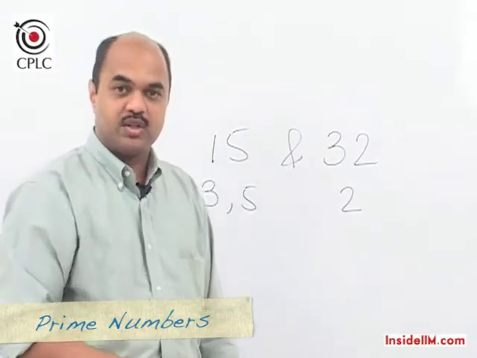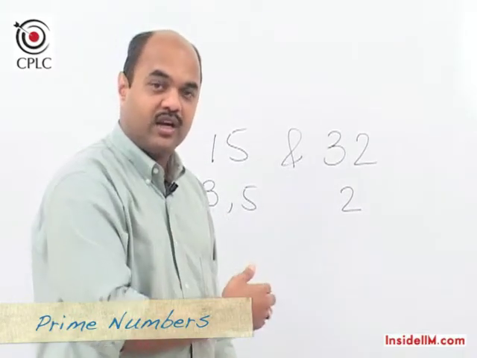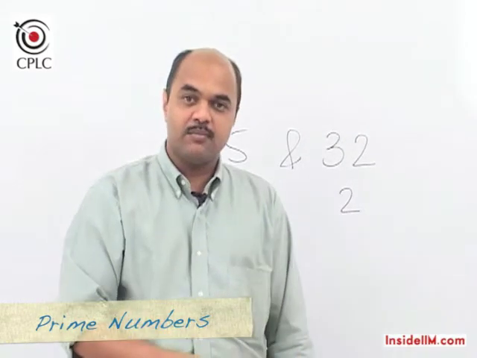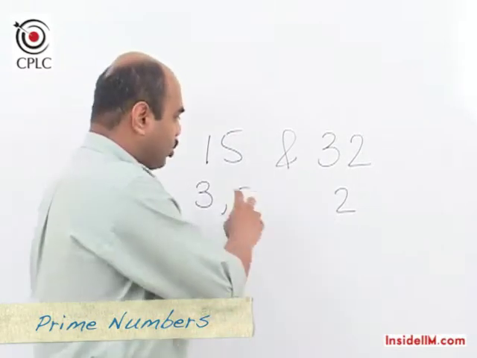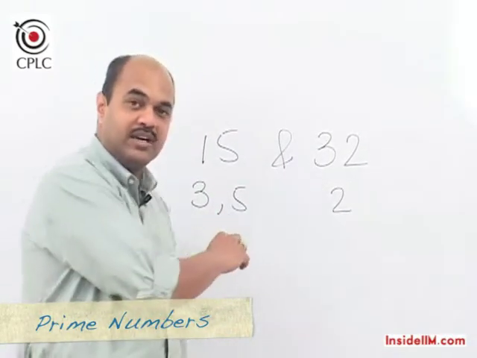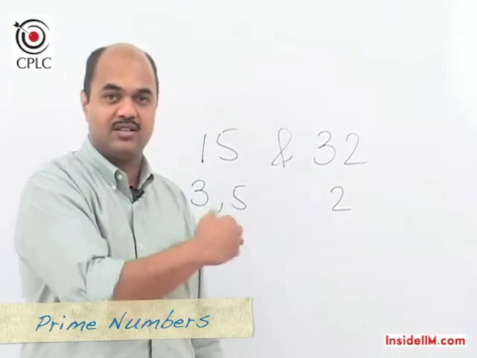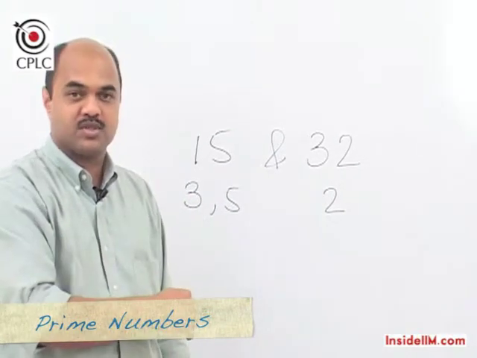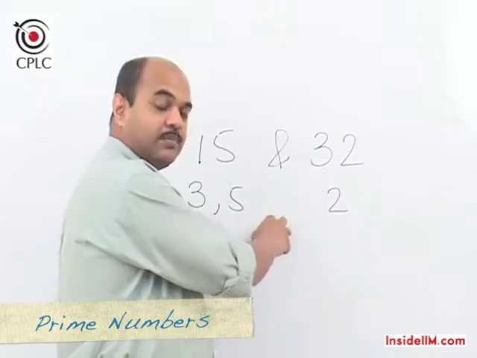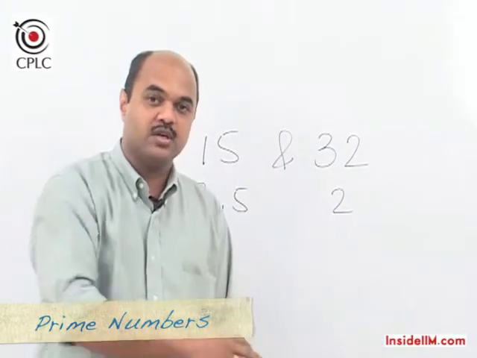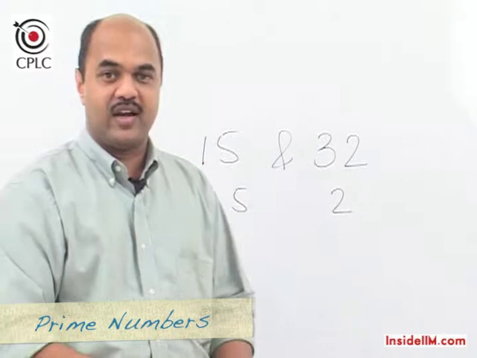However, we also need to understand that if both the numbers that we look at are prime numbers, then by default they will also be relatively prime. But if two numbers are relatively prime, it does not necessarily mean that the numbers have to be prime in themselves. So just to finally recap, relatively prime numbers would mean numbers which do not have any common factor except the number 1.